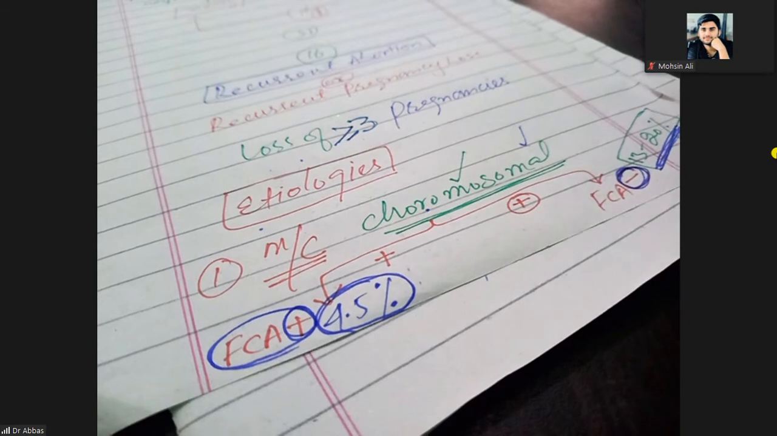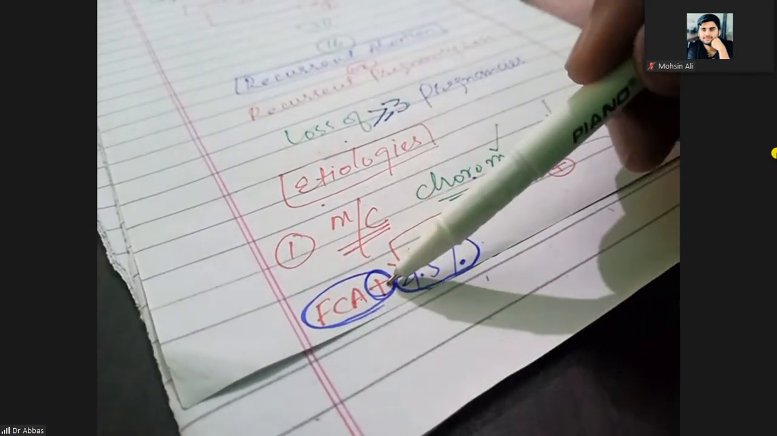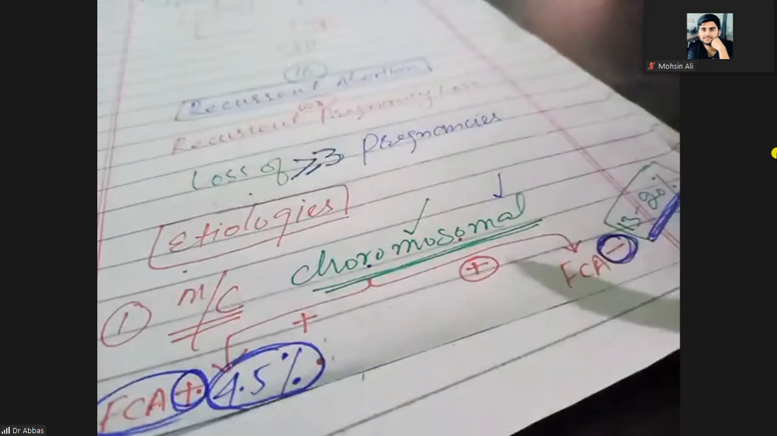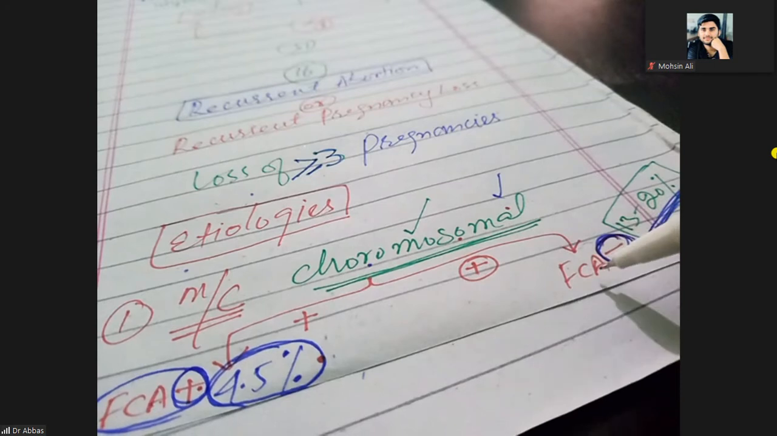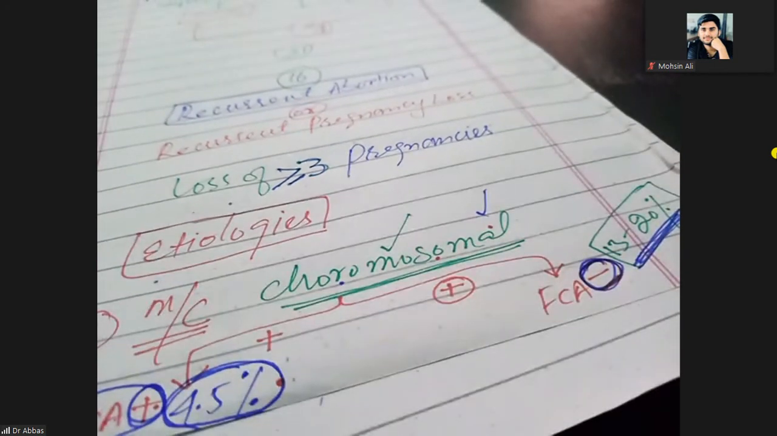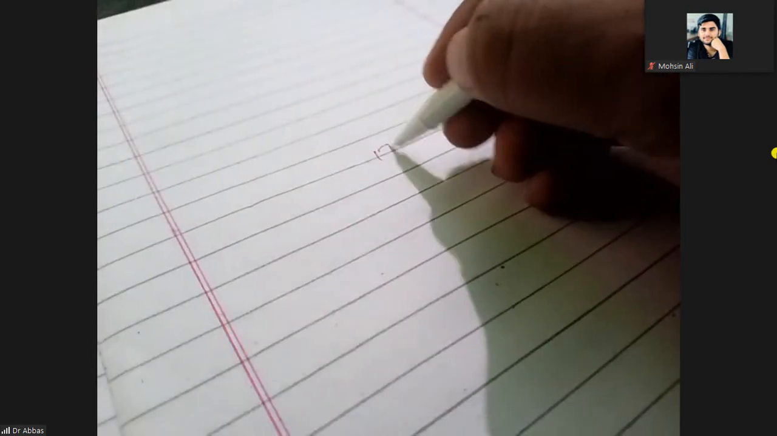With fetal cardiac activity present or absent: if chromosomal defect with fetal cardiac activity present, then chances of recurrent abortion are less. When there is a chromosomal defect with fetal cardiac activity absent, then chances of recurrent abortions are more, 13 to 20%. Clear? Next etiology. Second etiology is the anatomical.